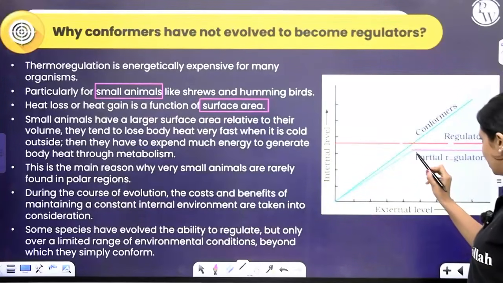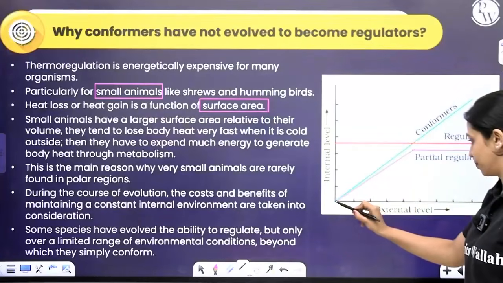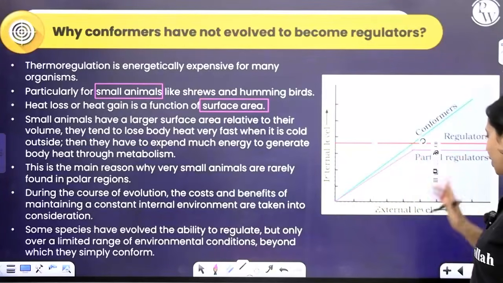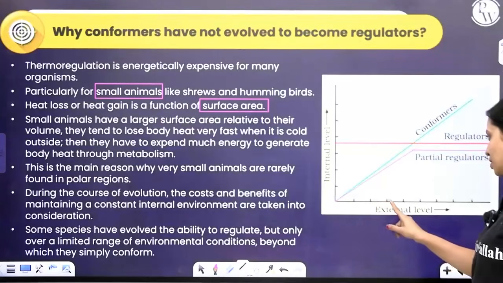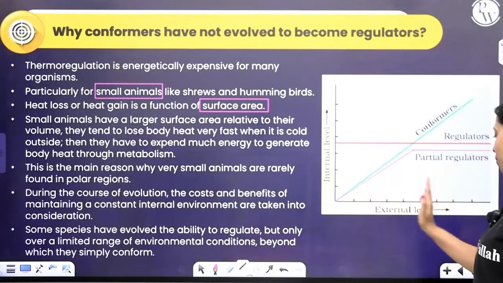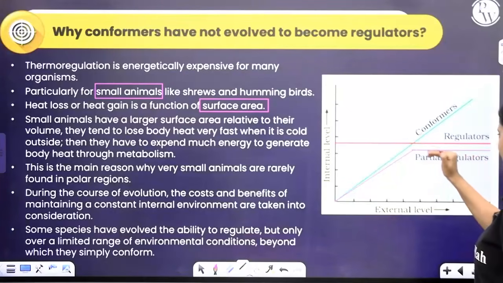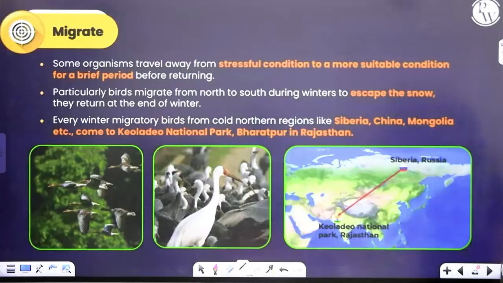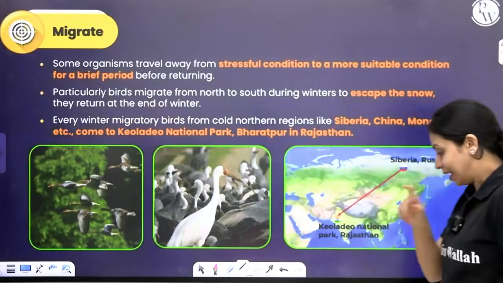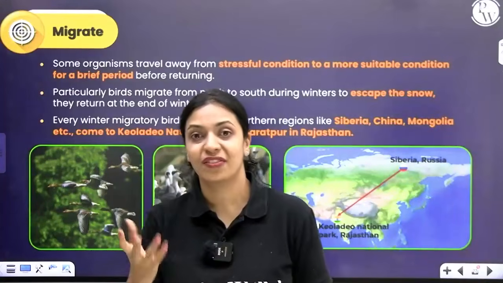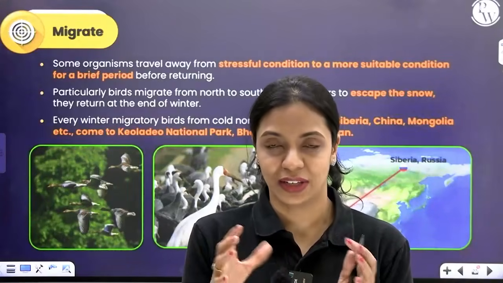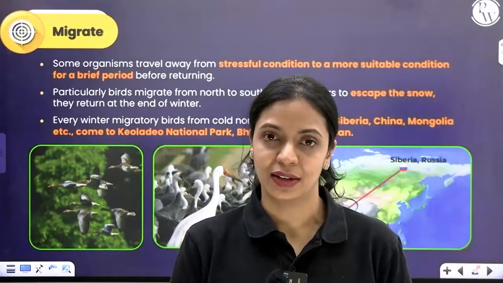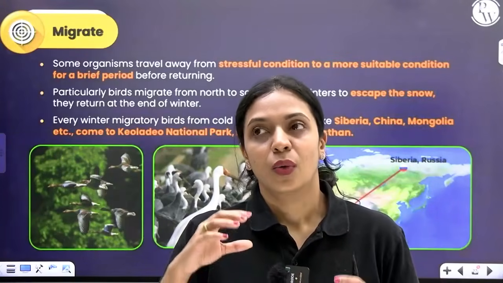But beyond that, they just conform. You can see how these partial regulators, initially when there is change in external level, internal level is also changing, but beyond one point they have become regulators, maintaining constant internal environment. Okay. Now, whenever the unfavorable conditions are restricted to a small geographical area, or whenever